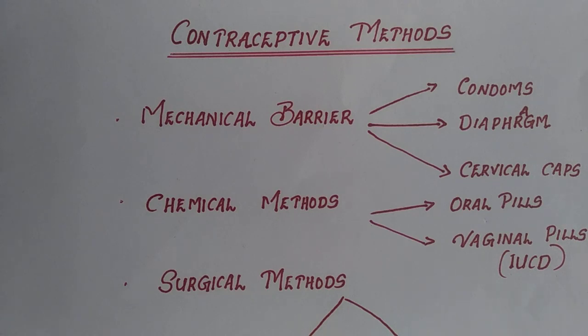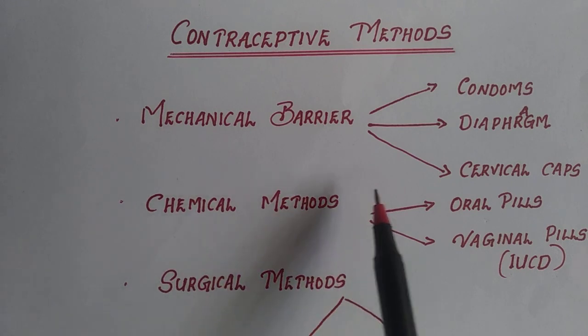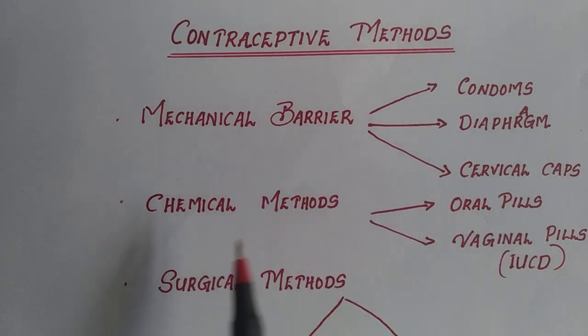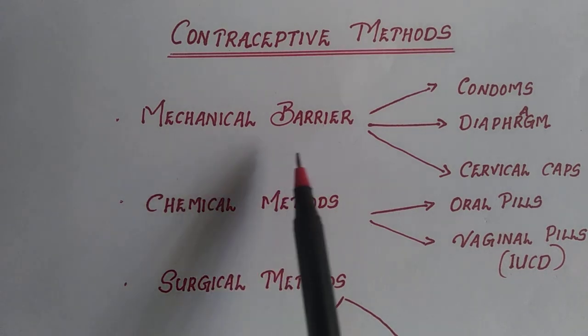My dear students, let us move to the next topic, contraceptive methods. A number of techniques have been developed to prevent and control pregnancy. We can see mechanical barrier methods of birth control, chemical methods, as well as surgical methods. Let us see what happens in case of mechanical barrier.